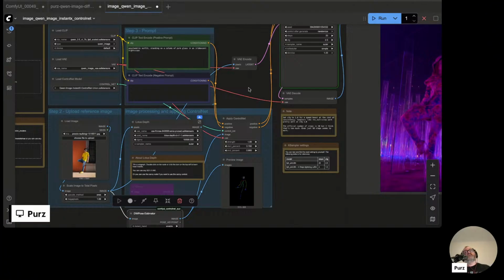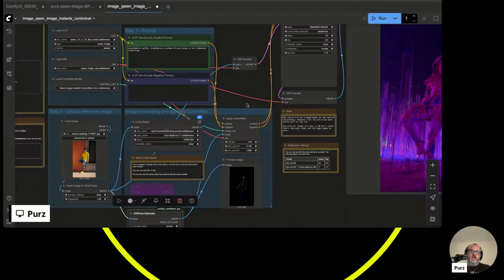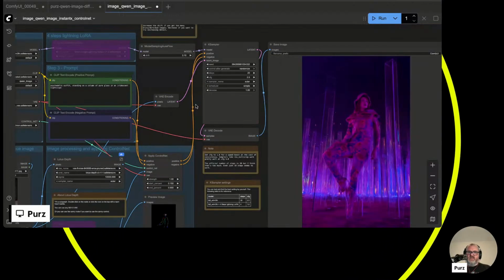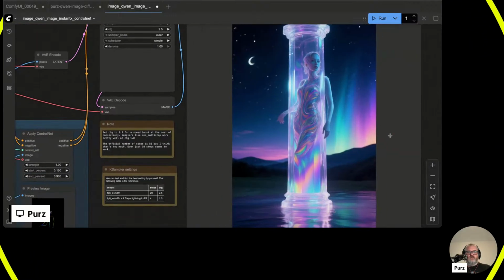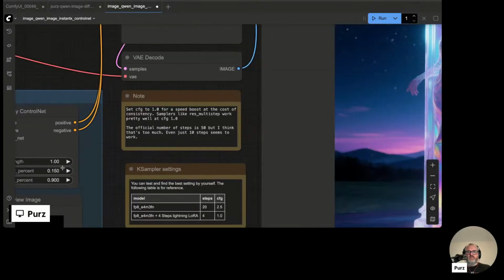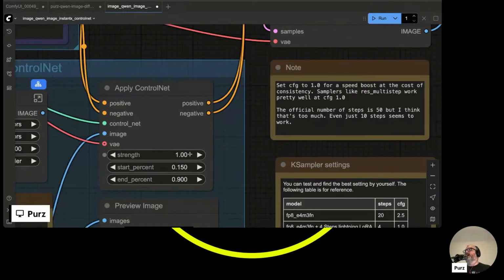So basically, the later you start it, the more noise you get on your start, the less like the control net image it will be. Oh, that's actually really cool. So definitely play with those values. And then you can also back off the strength of it entirely as well on top of that.